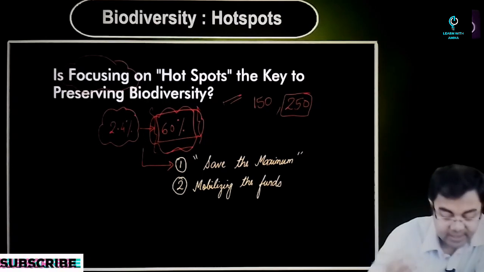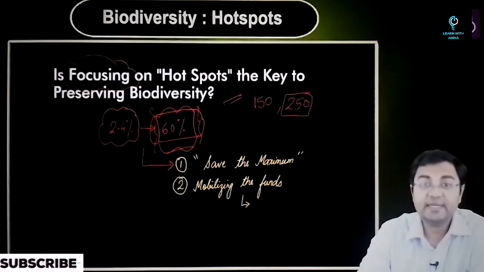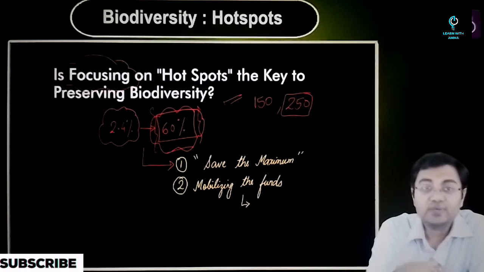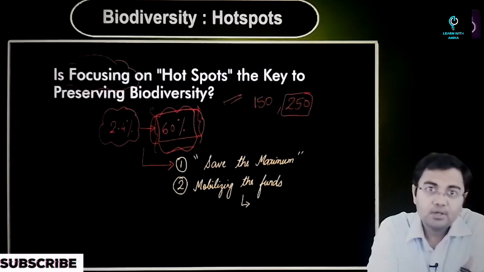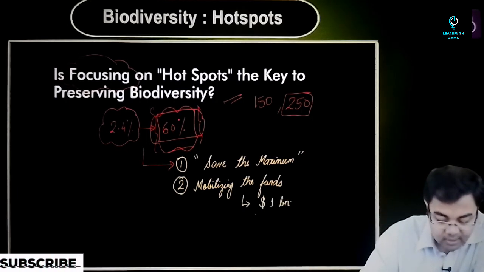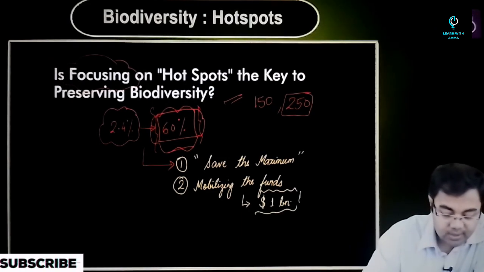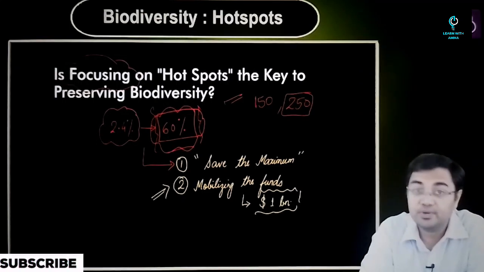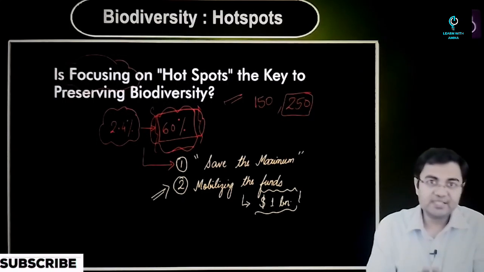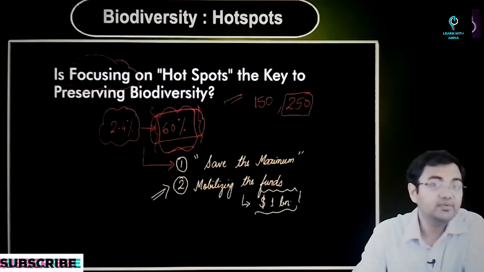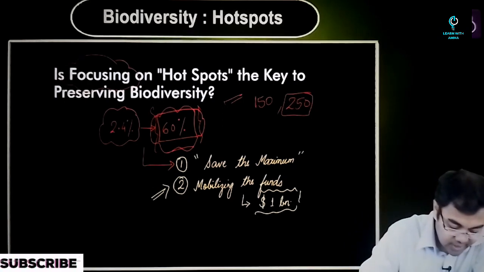And we have seen examples of this. Once Conservation International, the main organization looking after all the hotspots, had taken up the concept after Norman Myers, what we observe, and this is data going back to 2014, is that more than $1 billion has been given to conservation efforts just focusing on the hotspots. So once this concept has been established, taking economic steps also becomes very, very easy for us. So that's another very important part.